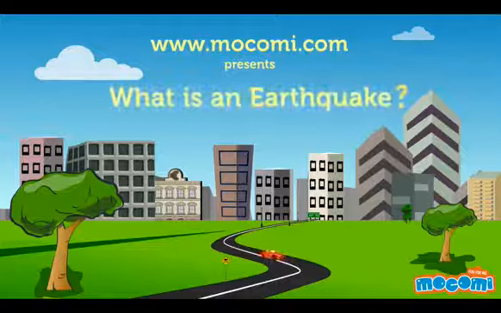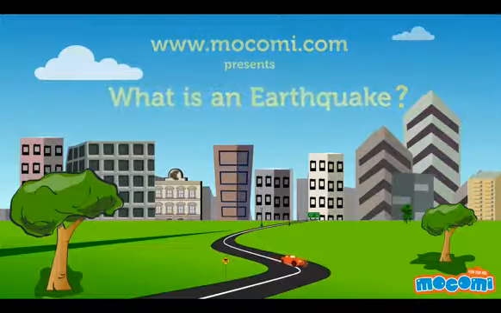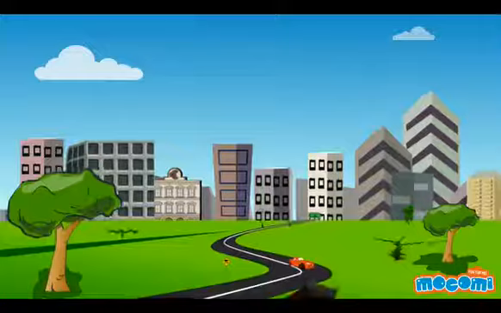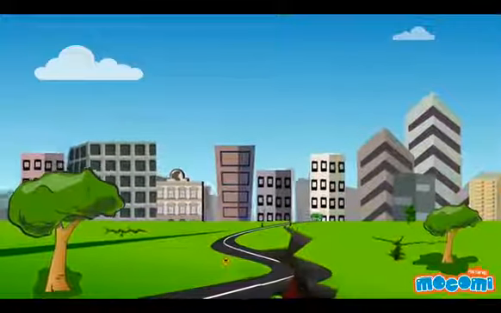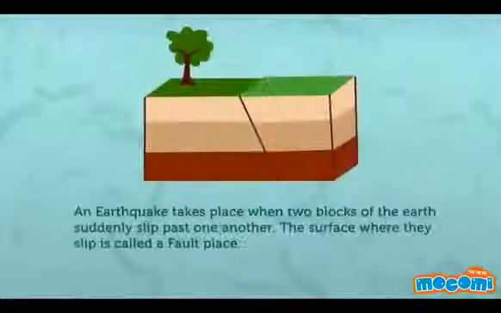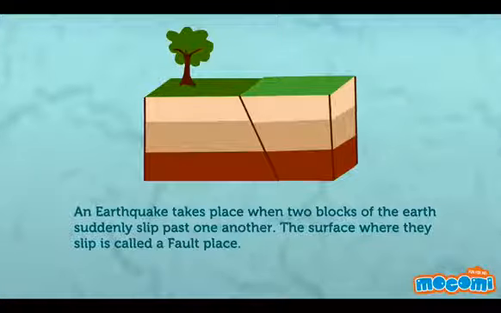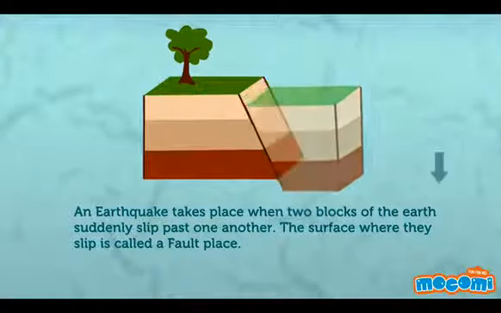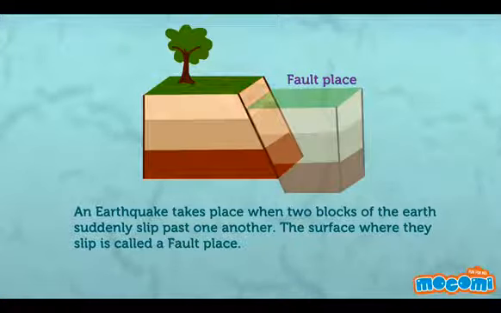What is an earthquake? An earthquake takes place when two blocks of the earth suddenly slip past one another. The surface where the slip occurs is called a fault plane.